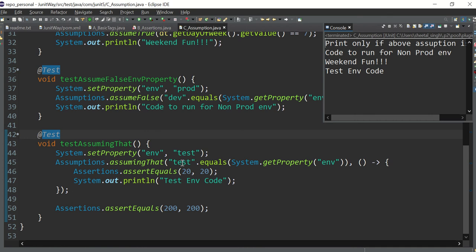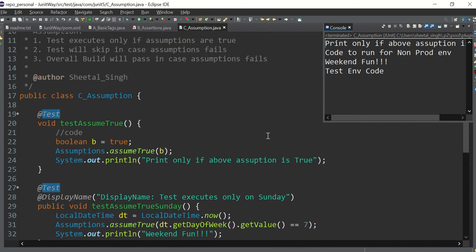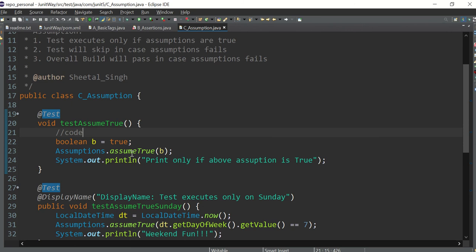And here we are saying that, assuming that test is equal to test, because this is the key and this is the value, so we are comparing this test and this test, so all are absolutely fine, that's why everything is running fine. Now let me change my assumption. Somehow by some code my boolean became false, but I am assuming it to be true, so my assumption has not been met. So ideally this line should not be printed this time.